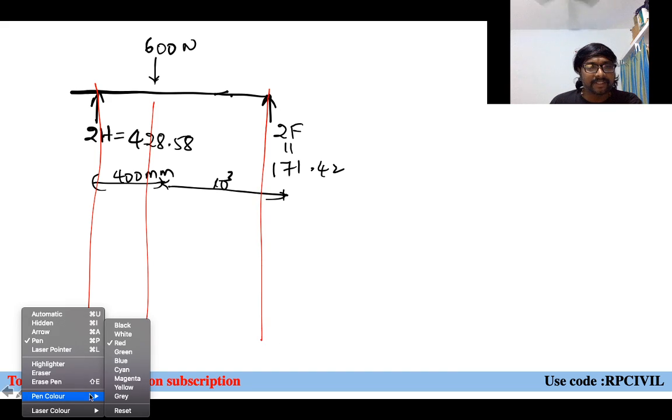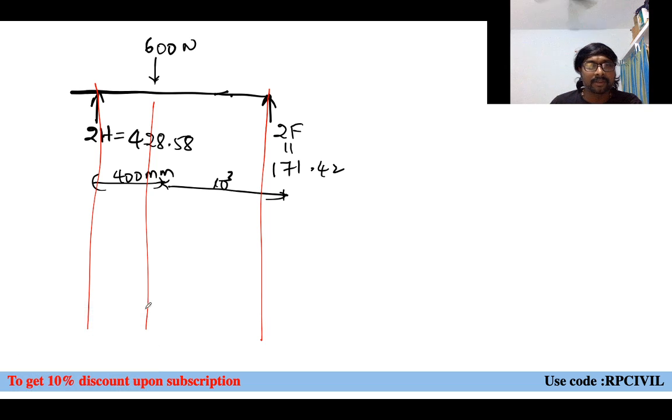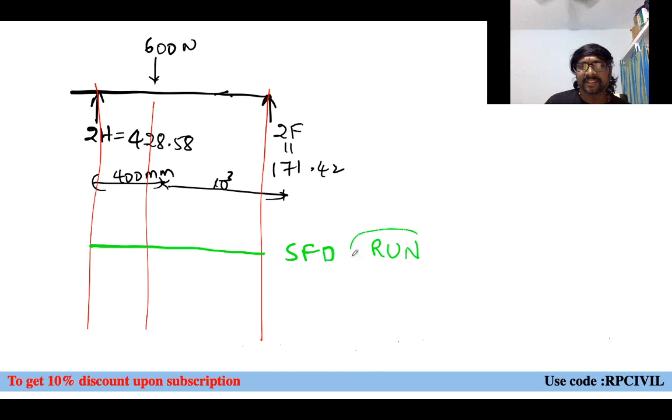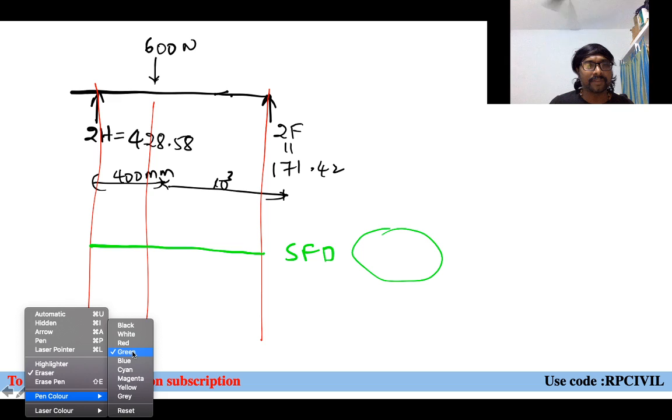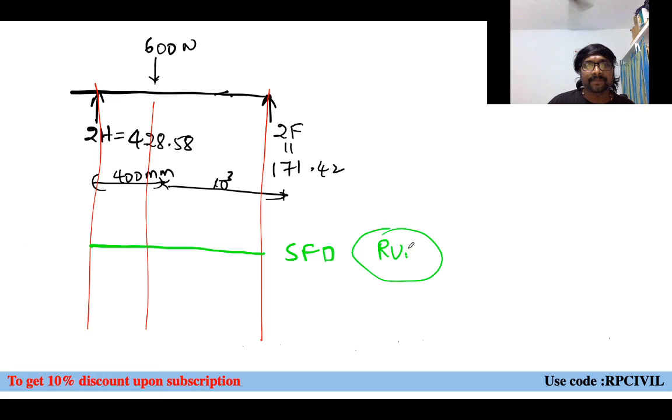When you are drawing this SFD, how will we draw it? Here if you observe, right hand side upward force is there, which means it will be taken as negative. If you observe the special class I have taken on the sign convention, right hand side upward shear force is taken as negative, because it is creating an anti-clockwise couple.